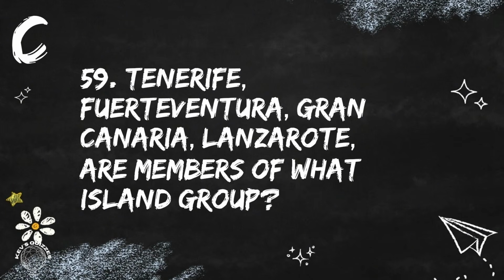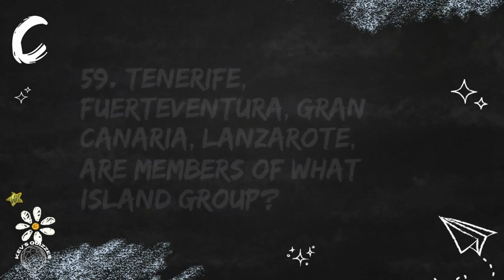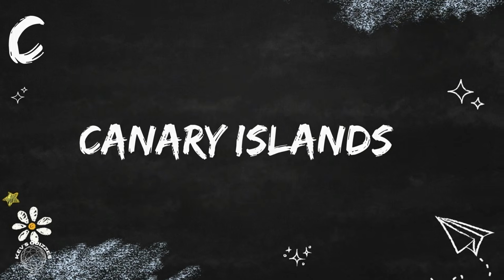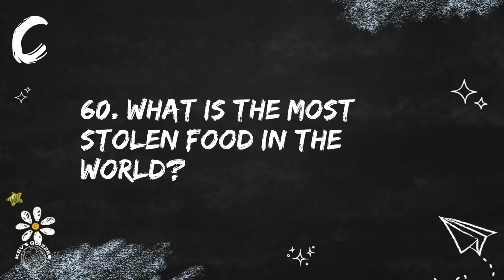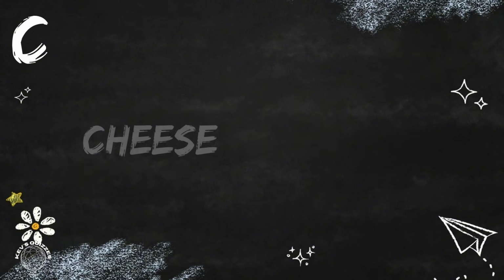Question 59. Tenerife, Fuerteventura, Gran Canaria, Lanzarote are members of what island group? That's the Canary Islands. Next is question 60. What is the most stolen food in the world? The most stolen food in the world is cheese.